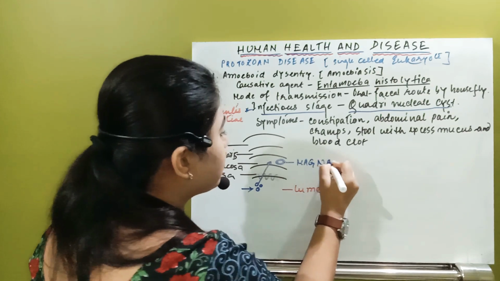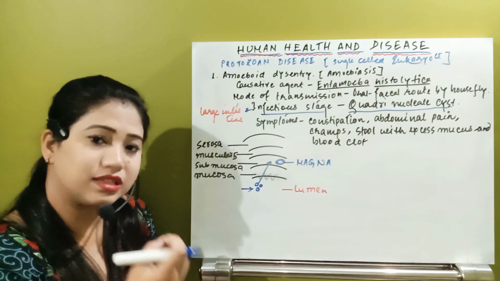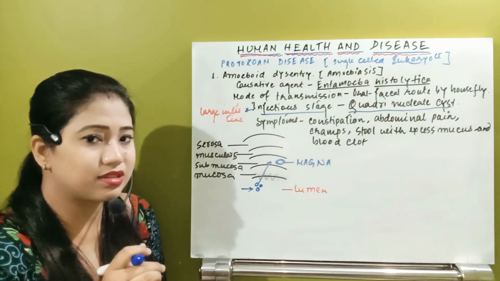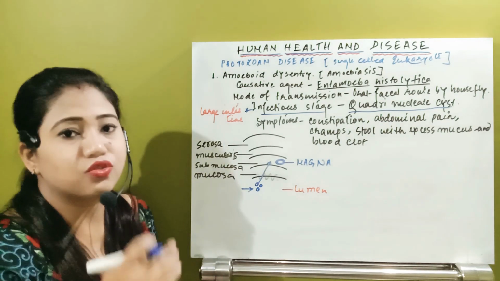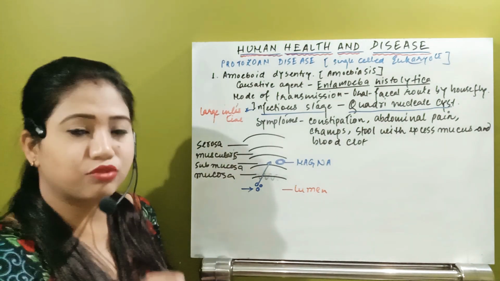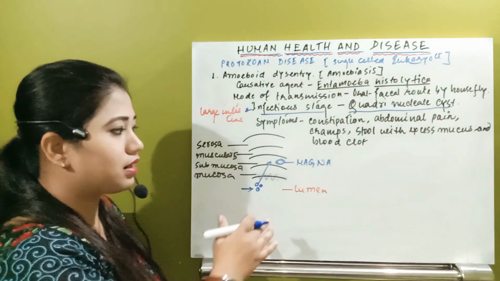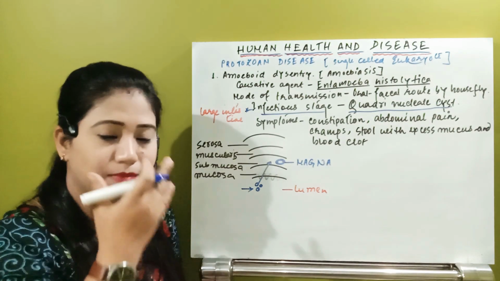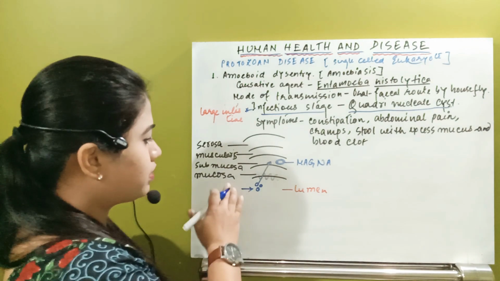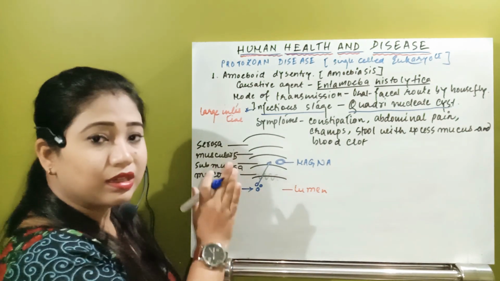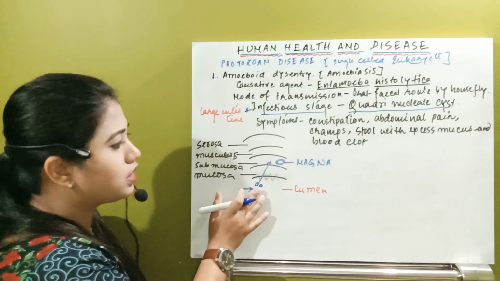Remember, this is the magna stage. This is the infectious, or rather the pathogenic, stage. So it will cause problems. There are two stages actually in Entamoeba histolytica. One is magna, another is minuta. So this minuta will be the non-pathogenic stage. Now what happened? First of all, from this lumen, this organism, the adult one, will go